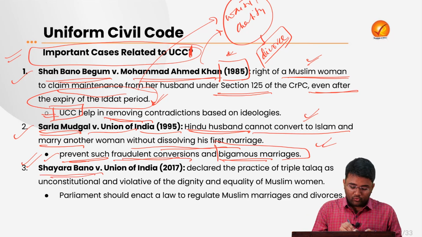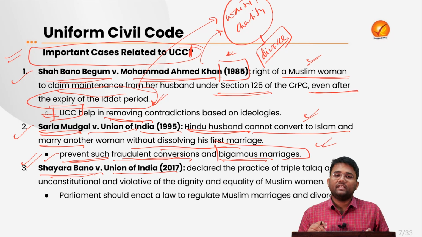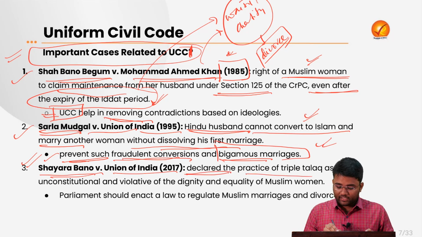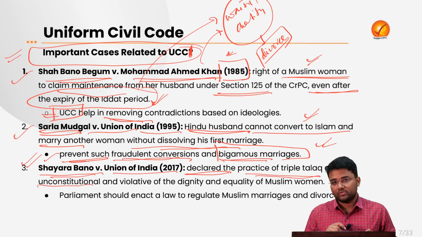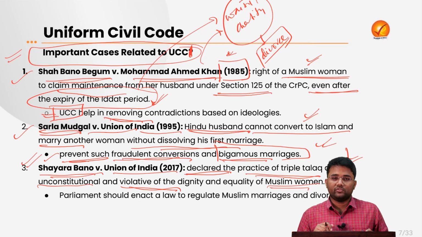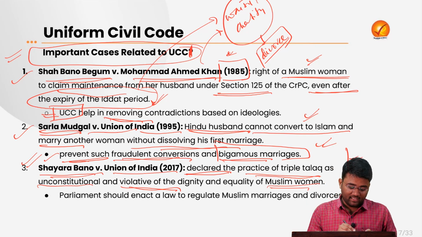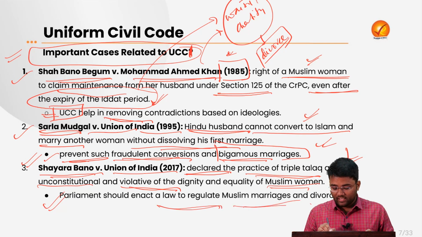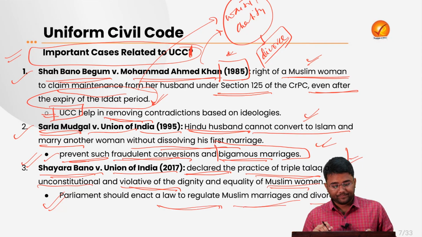Then in the Shayara Bano versus Union of India case, which is a recent case in 2017, the Supreme Court further declared the practice of triple talaq as unconstitutional, and violative of the dignity and equality of Muslim women. So they have declared this practice of triple talaq as unconstitutional. Further, the Supreme Court again emphasized that Parliament should enact a law to regulate Muslim marriages and divorces, particularly related to the discriminatory practices that are there against Muslim women.